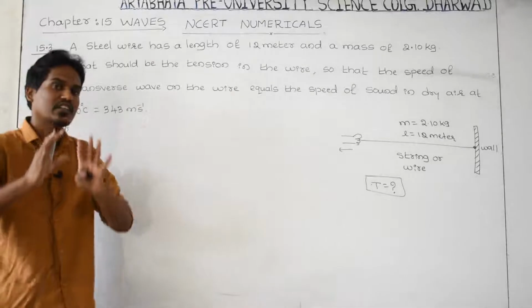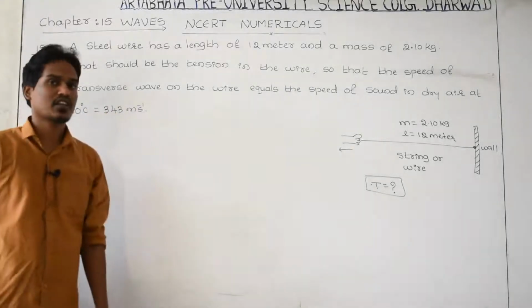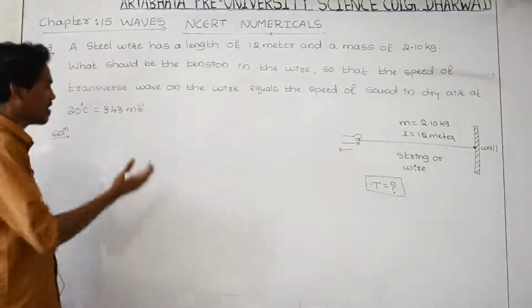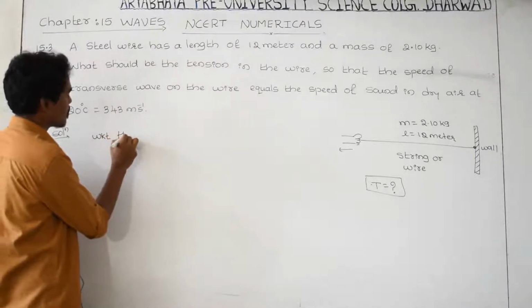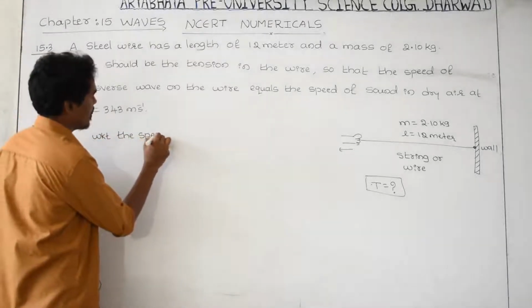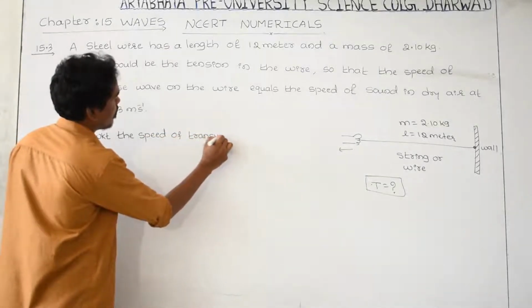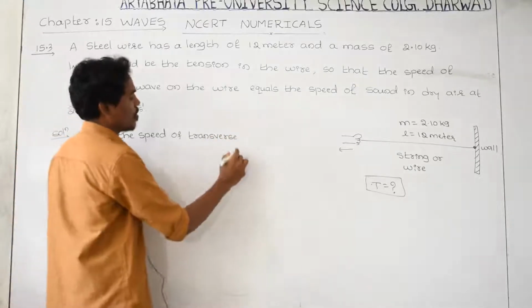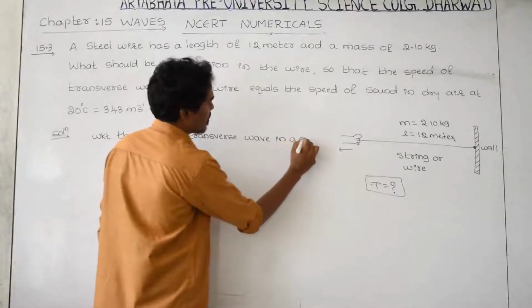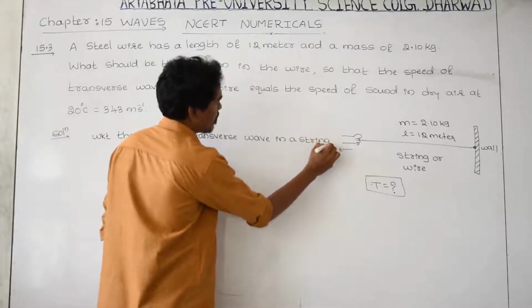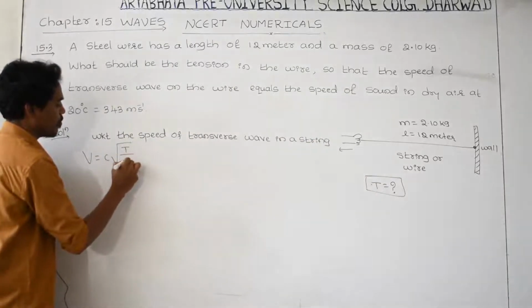Everything he has given. If the temperature of air is 20 degrees Celsius, then the speed of sound he has given is 343 meter per second. And all values he has given. Let us solve. The speed of a transverse wave in a wire or a string is given by the formula you already used, that is v is equal to C into root of T divided by mu.